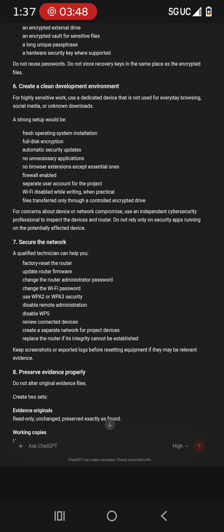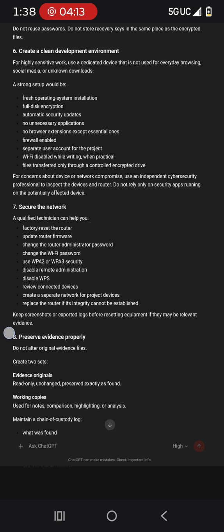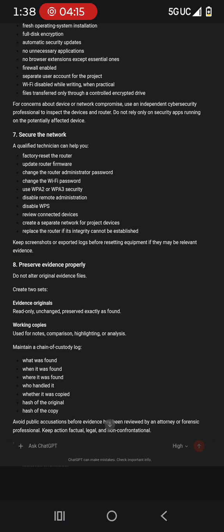7. Secure the network. A qualified technician can help you. Factory reset the router, update router firmware, change the router administrator password, change the Wi-Fi password, use WPA2 or WPA3 security, disable remote administration, disable WPS, review connected devices, create a separate network for project devices, replace the router if its integrity cannot be established. Keep screenshots or exported logs before resetting equipment if they may be relevant.